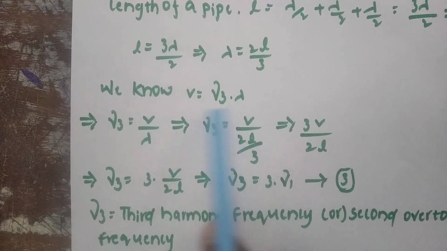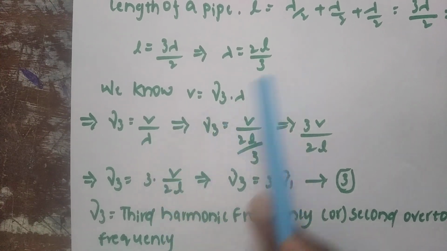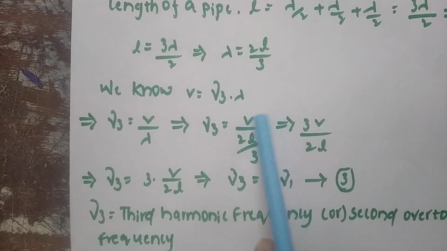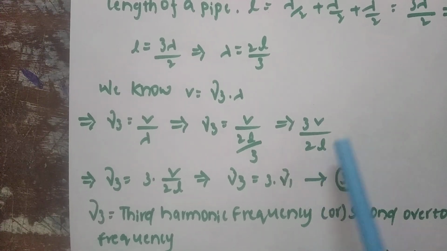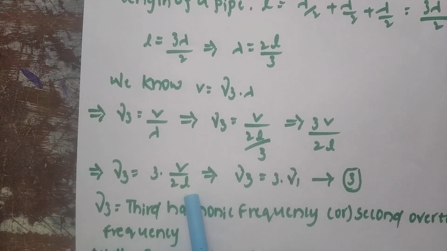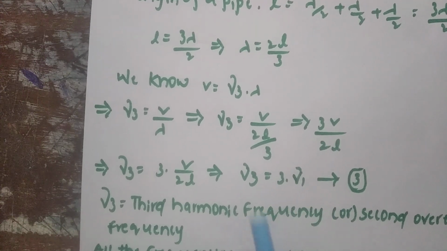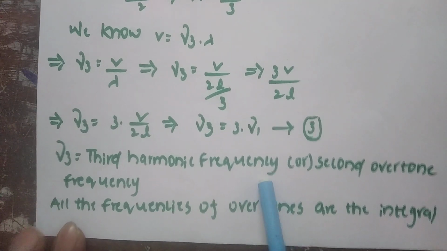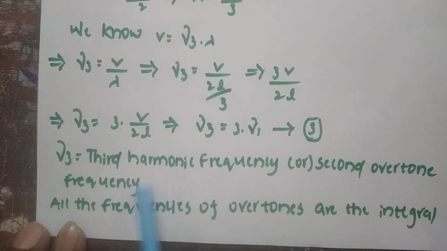Bring lambda over: nu 3 is V by lambda. Substitute the lambda value, 2L by 3. The 3 goes to the numerator and multiplies with V, giving 3V by 2L. Separate V by 2L; this value V by 2L is the fundamental frequency. So it is 3 into nu 1, where nu 1 is the fundamental frequency. Nu 3 is called the third harmonic frequency or second overtone frequency.